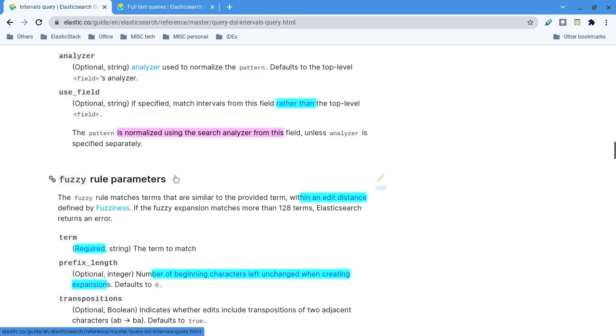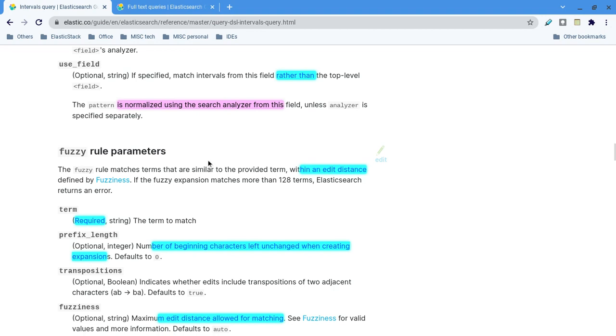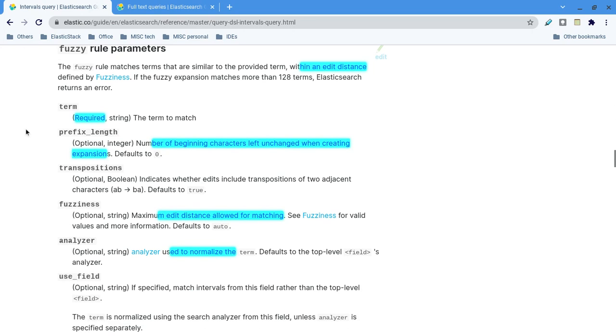Fuzzy rule: I told you the real use case of fuzzy is to match the query for spelling mistakes with 1 or 2 characters. You can see transpositions is true or false. Then prefix length, how many characters we want to keep, 3 or 4 something.